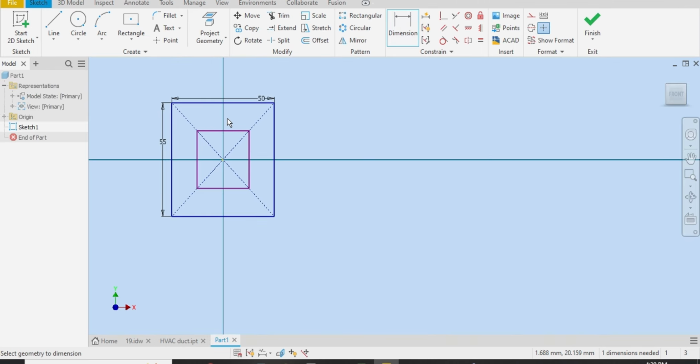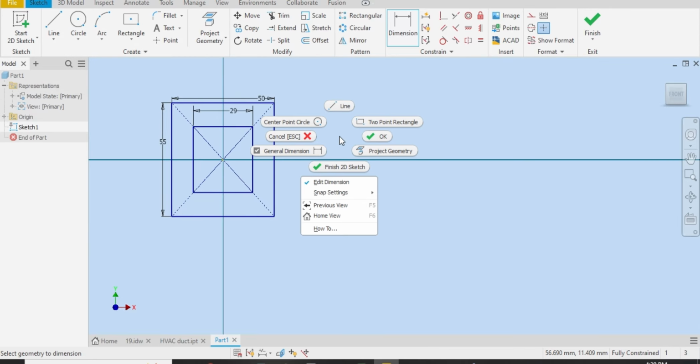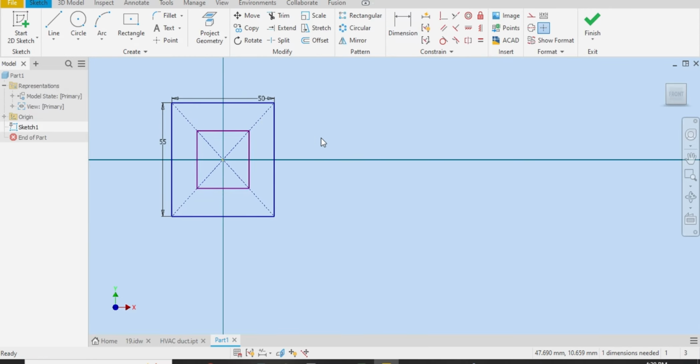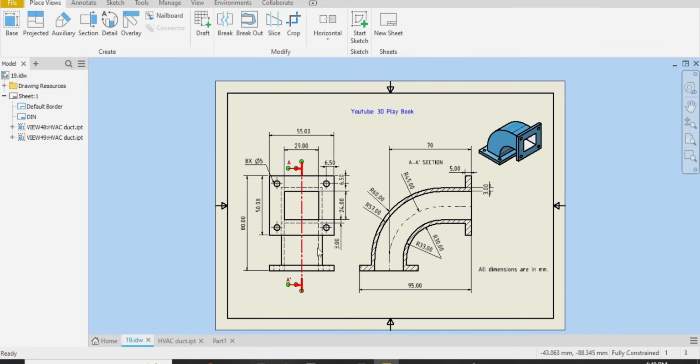Cancel. Let me select dimension again. This is 29 and this one is cancel. Control Z. Let me select again like this. Select dimension. This is 29 and this is 24. Okay. Go back to the sheet. The extrusion will go to 5 millimeter.